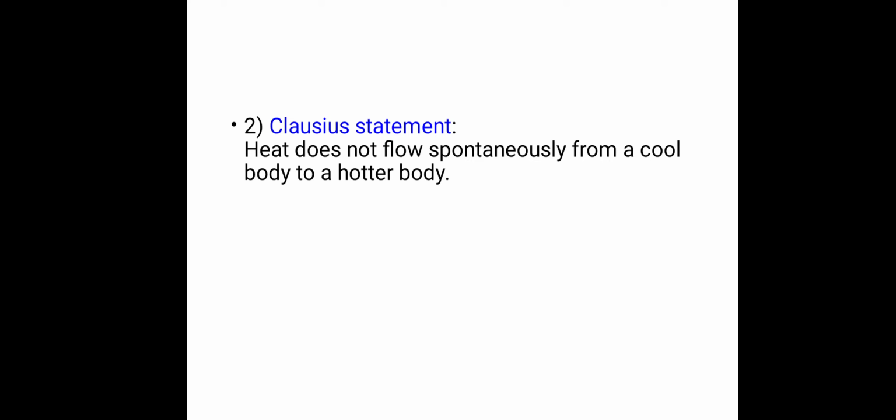So, without the help of any external agency, heat does not flow from a cool body to a hotter body. We know that heat can flow from a hot body to a cool body, but the reverse, the flow of heat from a cool body to a hot body, cannot happen spontaneously or without the help of any external agency.